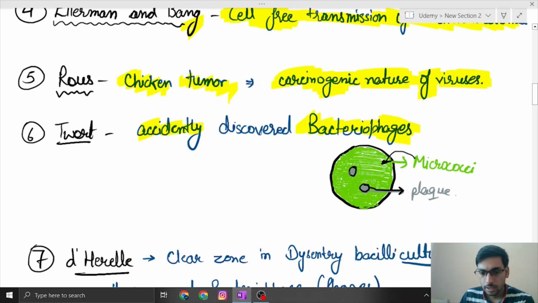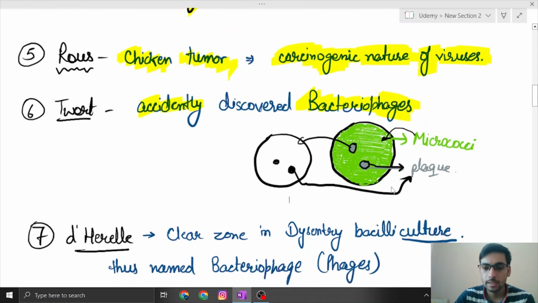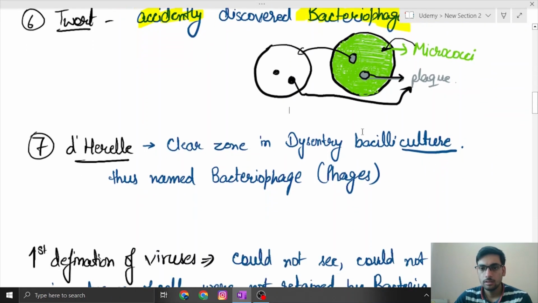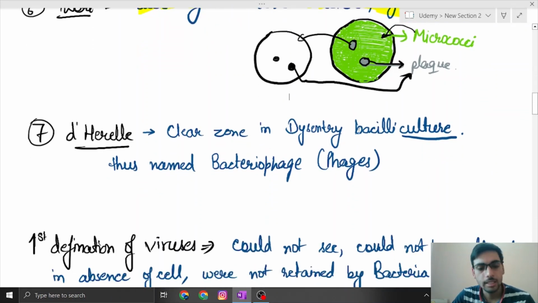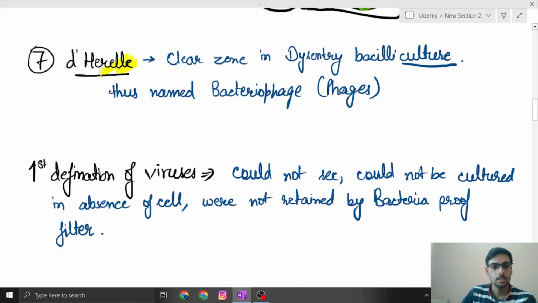So he took a sample from it and plated it on another plate which already contained micrococci. In that also he saw that plaques were formed, which proved that there are certain viruses that can infect bacteria.